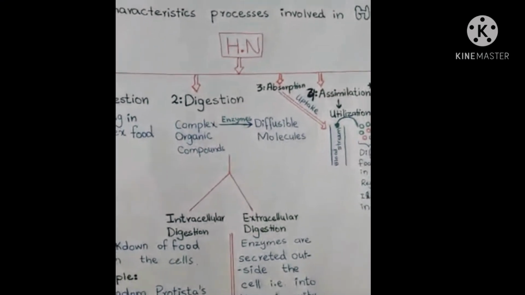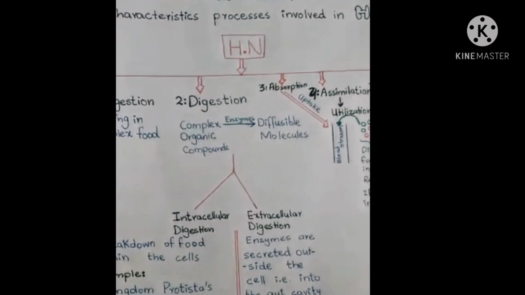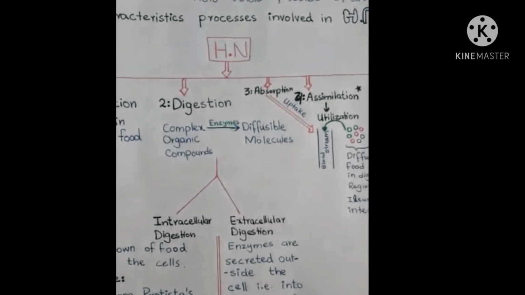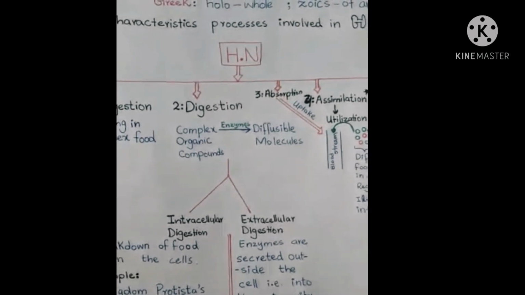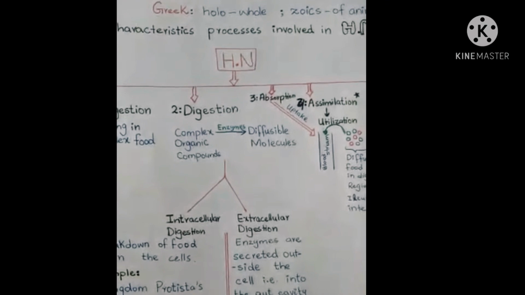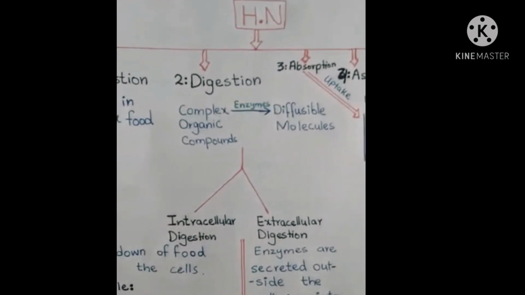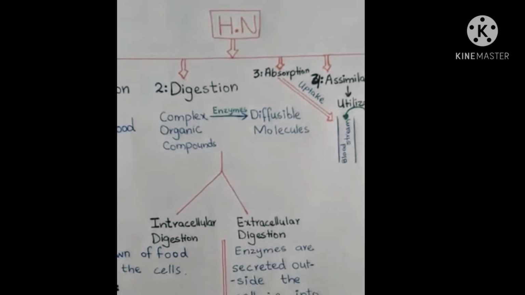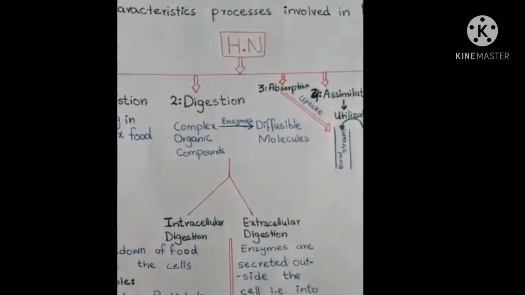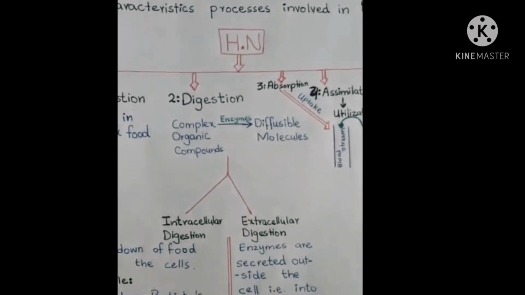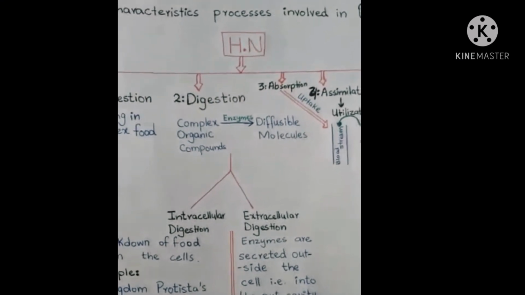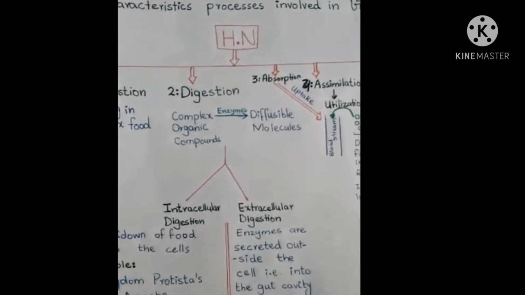The second is digestion. What happens in digestion? Digestion is the conversion of the complex organic compounds of the food into diffusible molecules. And how these complex compounds are converted into diffusible molecules is the function of the enzymes. So the conversion of complex organic compounds into diffusible molecules is done by the enzymes. That is, enzymes are needed to convert complex food into diffusible molecules. There are various enzymes which play their role in digestion, which I will explain in the coming complete digestion process. Okay.